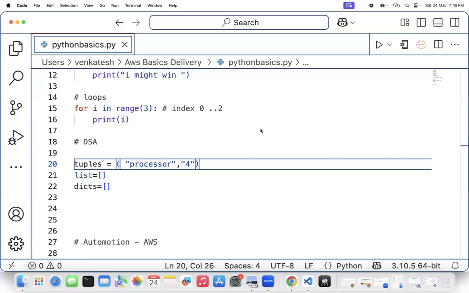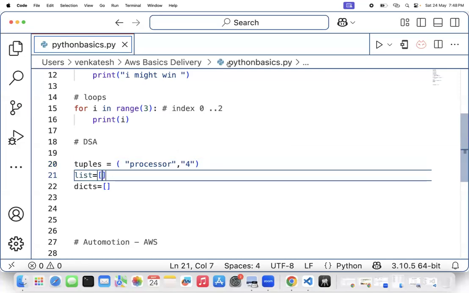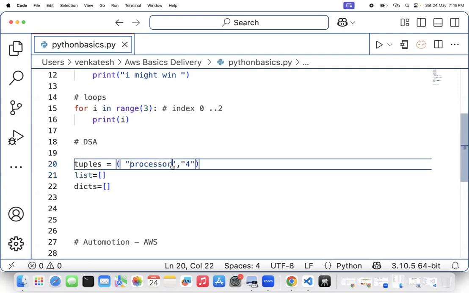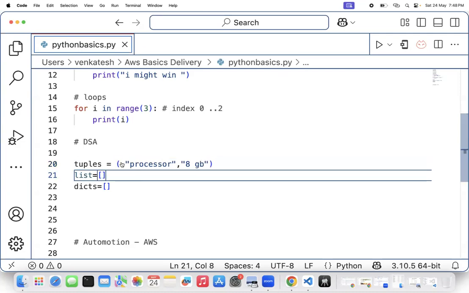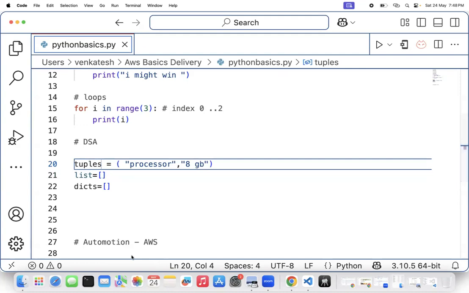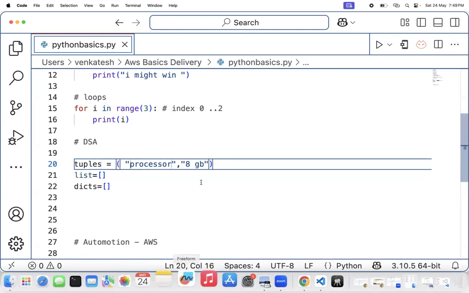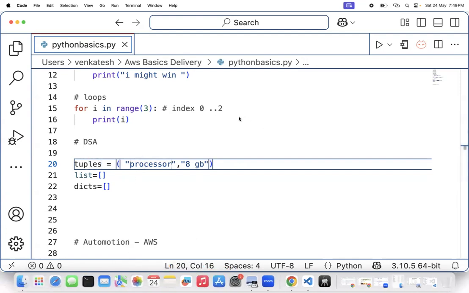Okay, so you will be taking it up this way. You will be fixing it with your processor, and your RAM, you have specified it as, let's say, 8 GB. That is when you buy your laptop, the configuration is basically made like this. Okay, so now coming back to the list part, which I will talk about here.